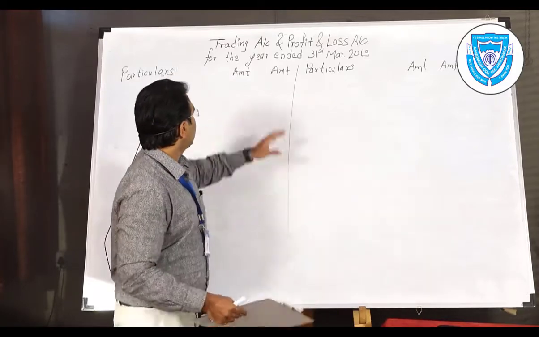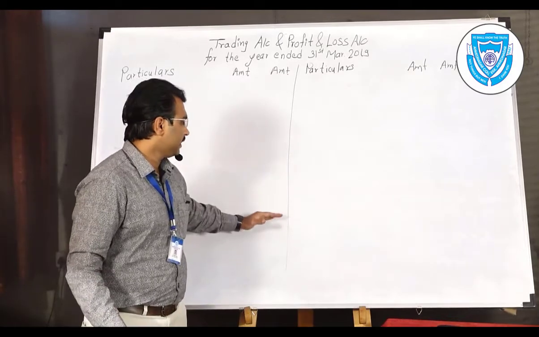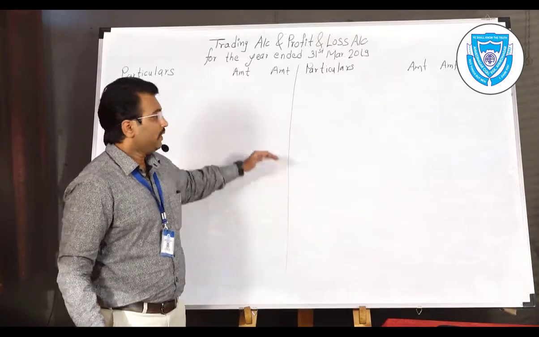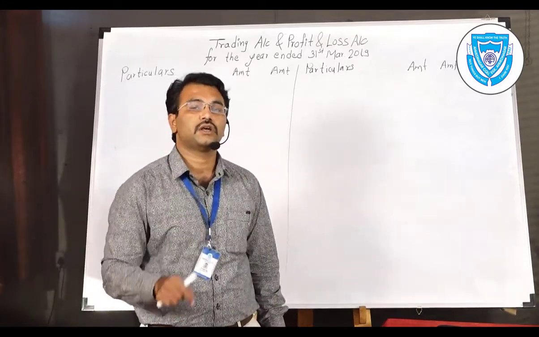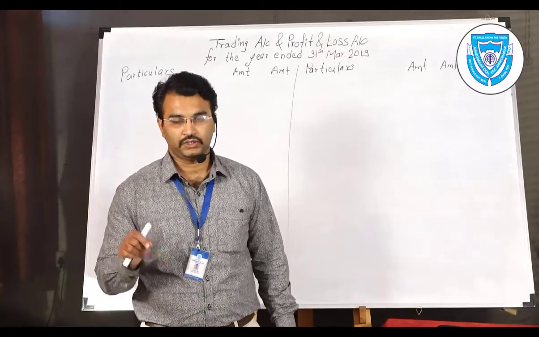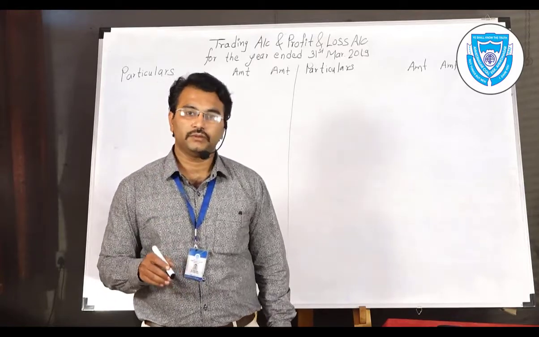So the first part of this solution is the trading account, and immediately below that is the profit and loss account. In the trading account, direct expenses, that means the expenses which are directly chargeable to production, are only transferred to the trading account.